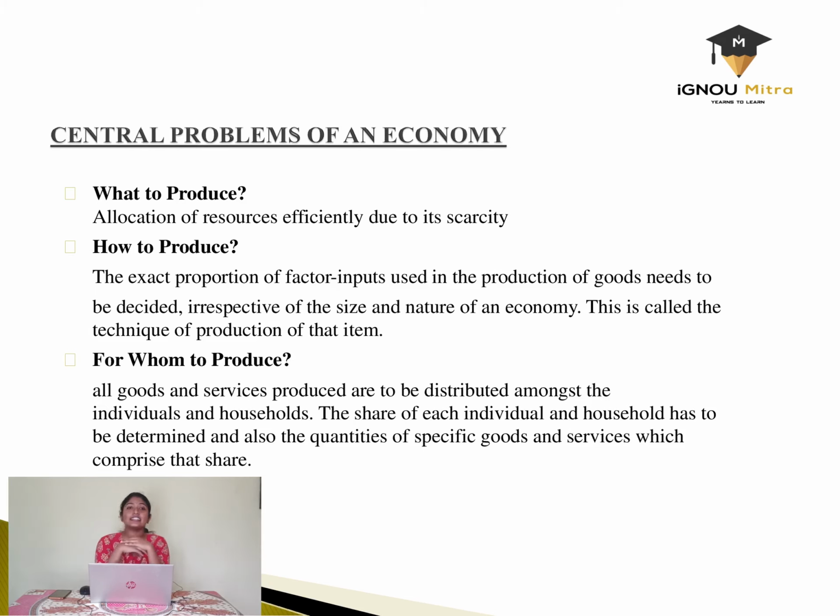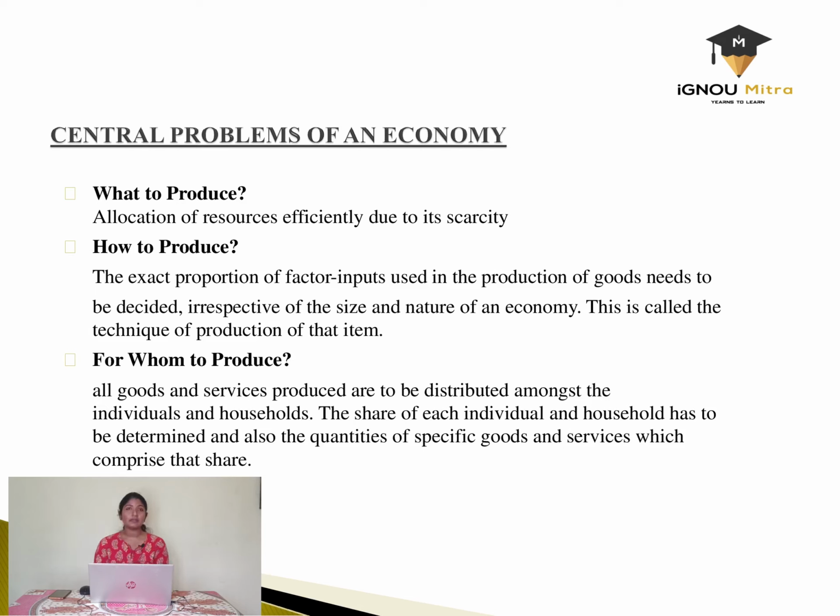The second question is how to produce. The output that must be used in the economy should be produced in such a way that there should be efficient allocation of resources or the inputs. We generally use two inputs, that is labor and capital. The exact proportion of factor inputs used in the production of goods needs to be decided irrespective of the size and nature of the economy. This is called the technique of production of the firm.